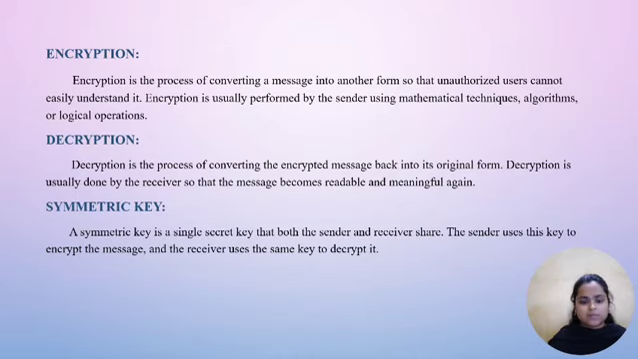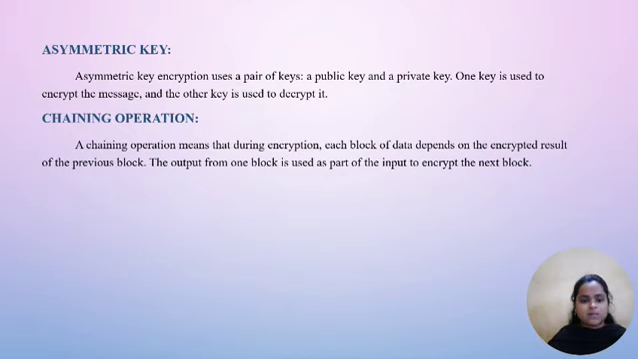Decryption. Decryption is the process of converting the encrypted message back into its original form. Decryption is usually done by the receiver so that the message becomes readable and meaningful again. Symmetric key. The symmetric key is a single secret key that both the sender and receiver share. The sender uses this key to encrypt the message and the receiver uses the same key to decrypt it. Asymmetric key. Asymmetric key encryption uses a pair of keys, a public key and a private key. One key is used to encrypt the message and the other key is used to decrypt it.